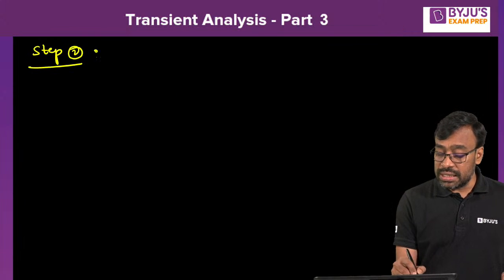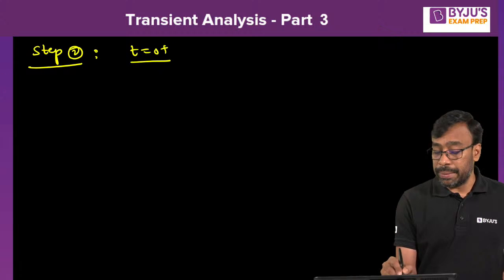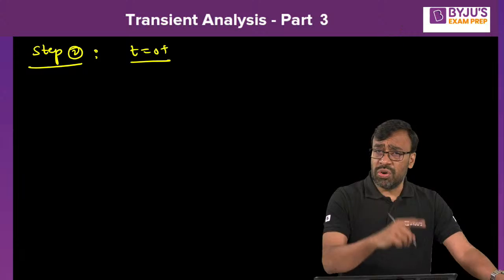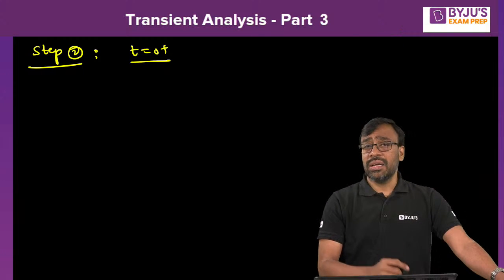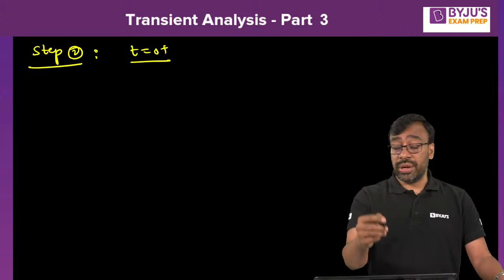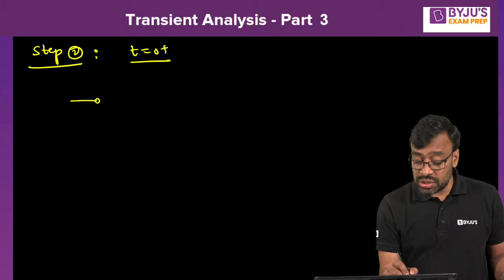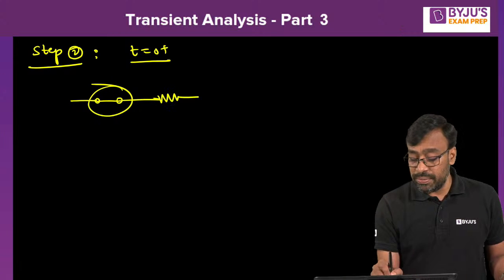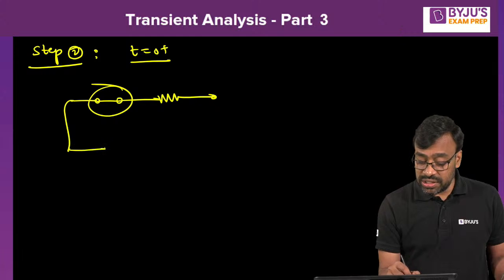Based on this information, I construct the t equal to 0 plus equivalent. Step 2, construct the t equal to 0 plus equivalent. When the voltage across the capacitor was found to be 0 at t equal to 0 minus, the capacitor becomes a short circuit, and the switch is now closed, right? So the capacitor is becoming a short circuit, the resistor remains a resistor, the switch is closed here, and here is a voltage source.